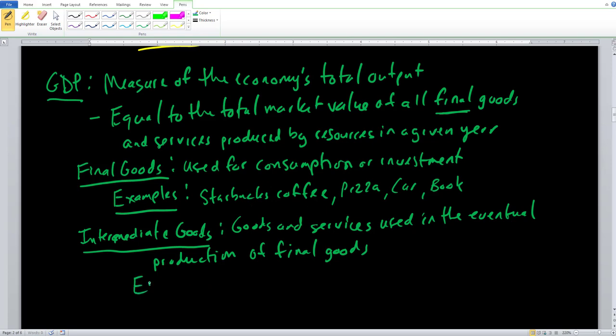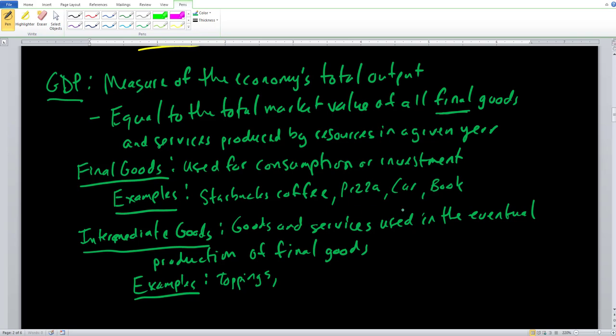So here, let's go ahead and think of a few examples. In terms of the pizza that I order, it could be all the toppings that I put onto the pizza. So pepperoni, sausage, peppers, mushroom, cheese, marinara sauce. Those would all be considered to be intermediate goods, and we don't include that in our calculation of GDP, because if we did, we'd be counting the value of those goods plus the pizza, and that would actually be double counting and increasing the amount of GDP, and we don't want to do that. So we can say the toppings for the pizza, that's perfectly fine.